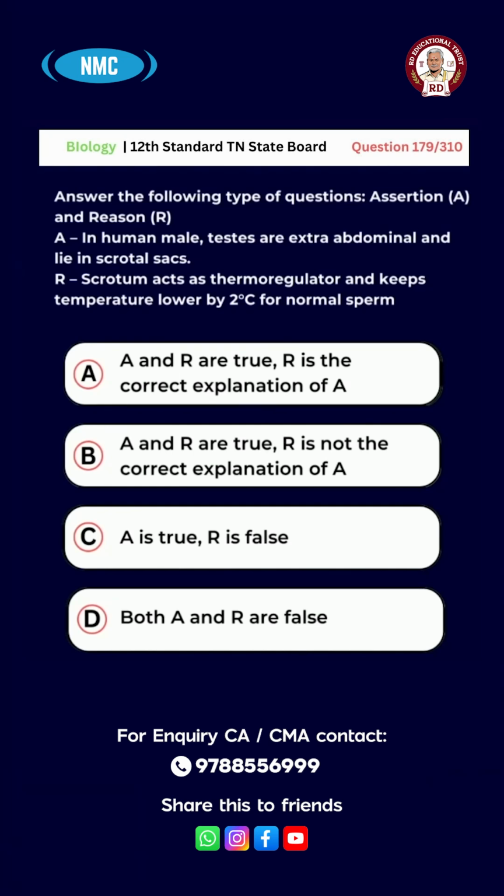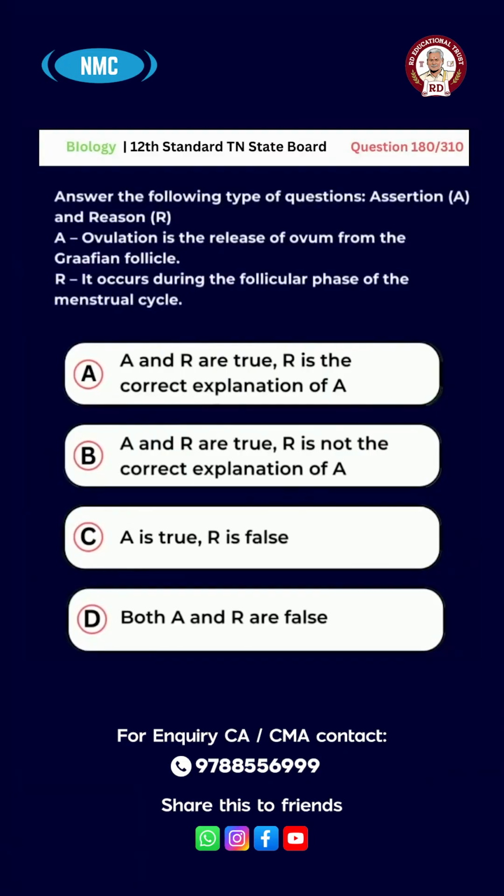Reason: scrotum acts as the thermoregulator and keeps temperature lower by 2 degrees Celsius for normal sperm production. Option A: A and R are true, R is the correct explanation of A. B: A and R are true, R is not the correct explanation of A. C: A is true, R is false. D: Both A and R are false. The answer is option A. A and R are true, R is the correct explanation of A.